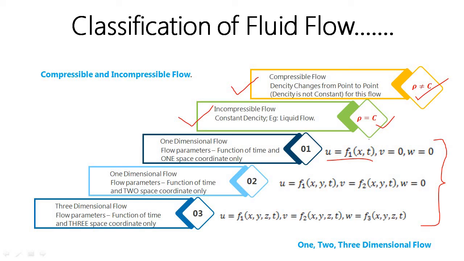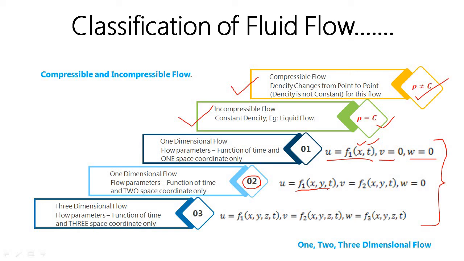That means velocity is a function of time and also one of the space coordinates. So the velocities in the other two directions are zero. This is not a practical case, because in practical cases there are three components of velocity, because we have to consider the spatial variation along x, y and z directions for better analysis of the flow system.